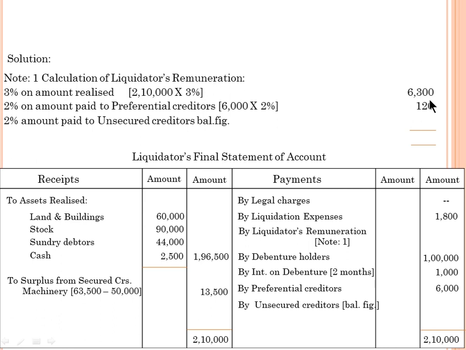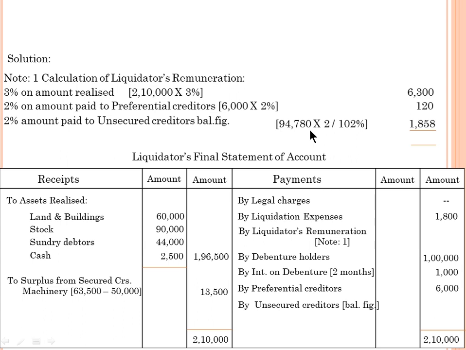Both values you also deduct out of 2,10,000. Followed by you deduct 1 lakh, and followed by 1,000 you deduct and 6,000 you deduct, and find the balance. How much balance we have? 94,780. At the time of settlement to the unsecured creditors, we have a balance value of 94,780.